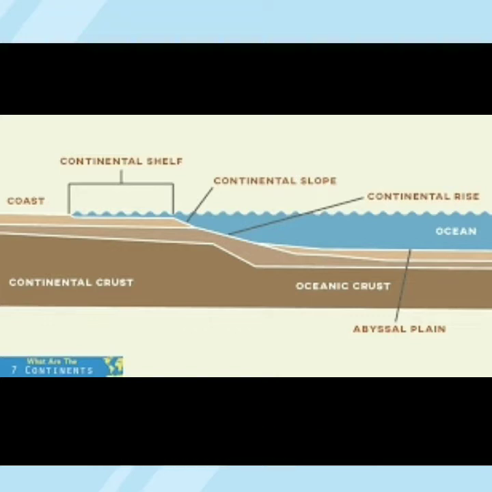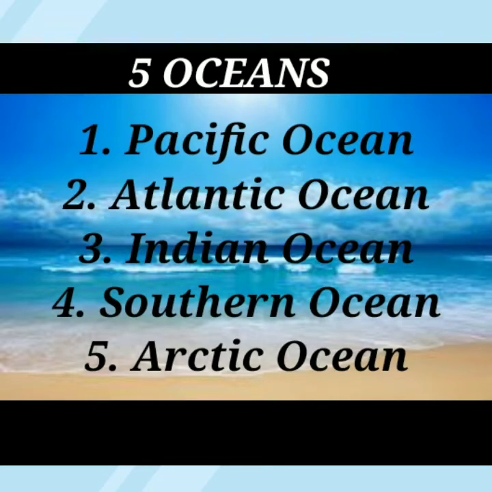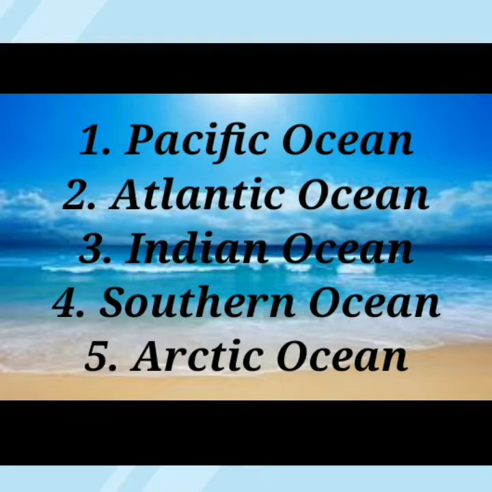Next topic, distributions and characteristics of the oceans. All of you know that in the world there are 5 oceans. Number 1, Pacific Ocean. Number 2, Atlantic Ocean. Number 3, Indian Ocean. Number 4, Southern Ocean. And number 5, Arctic Ocean. Today I am going to discuss the distributions and the characteristics of these 5 oceans.